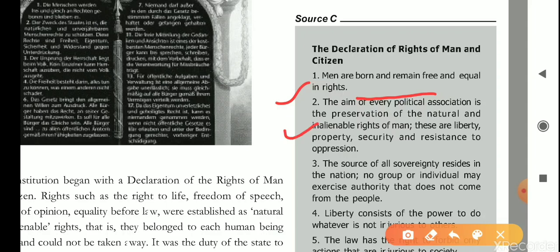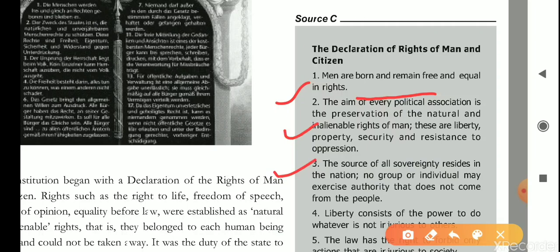Okay. Third thing is, the source of all sovereignty resides in the nation. What does this mean? Sovereignty means when a state is free to take its own decision. State here means nation. When nation is free to take its own decision regarding its internal matters and external matters, that is called sovereignty.